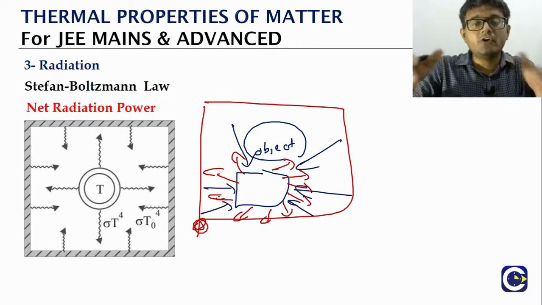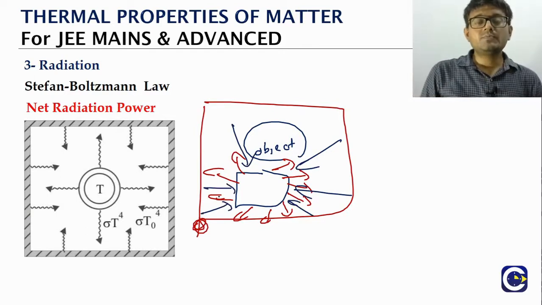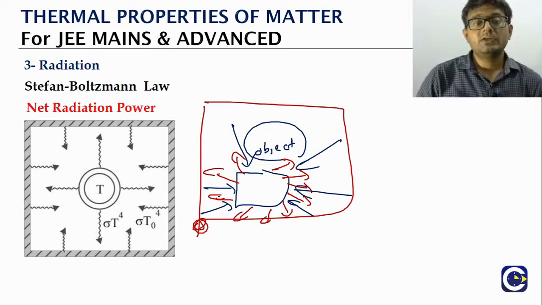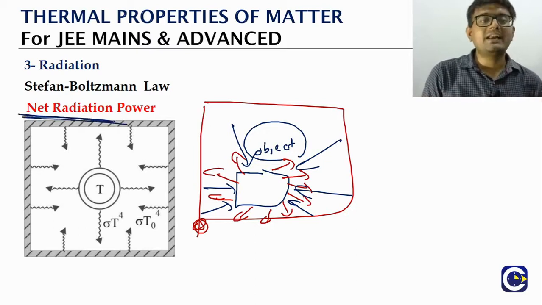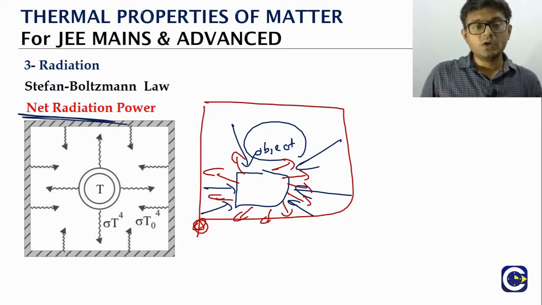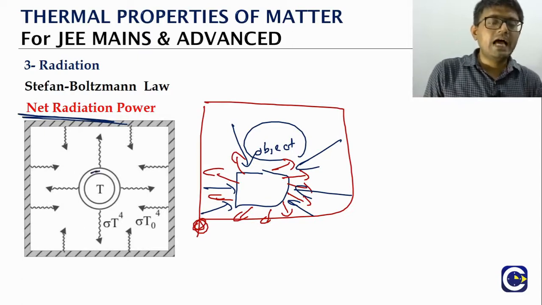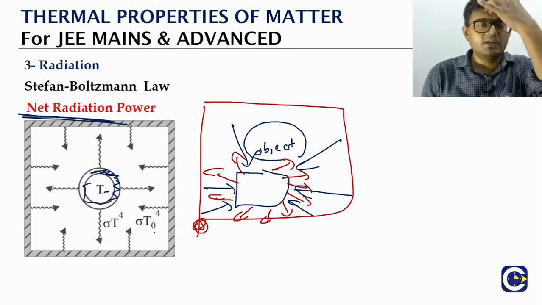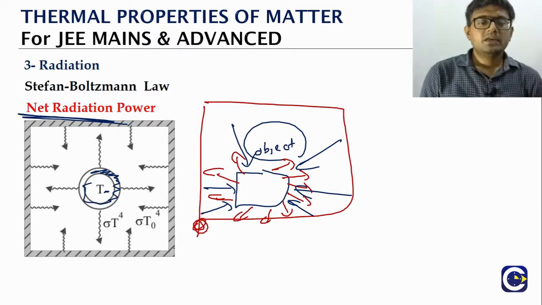So when we want to look at what kind of heat change an object will have through radiation, we should talk about the net radiation power. Think of it. If we have an object with a surface temperature T and the surrounding has, let's say, a uniform temperature T naught, then